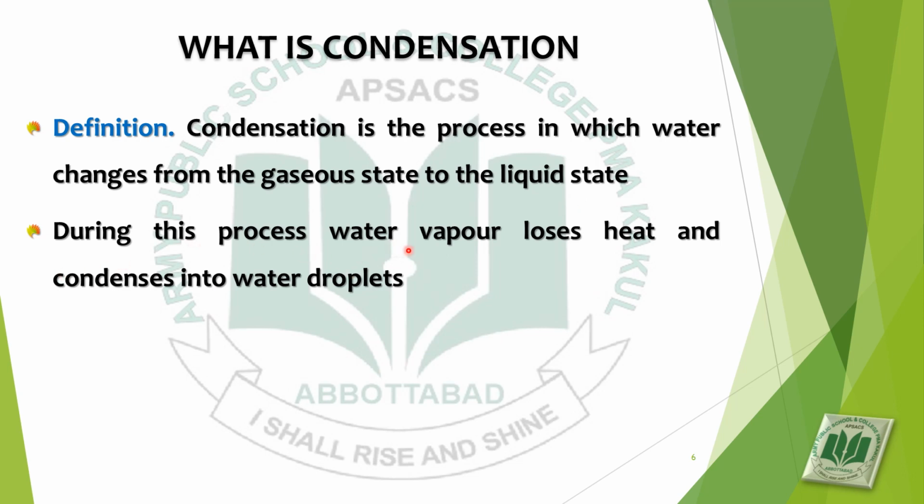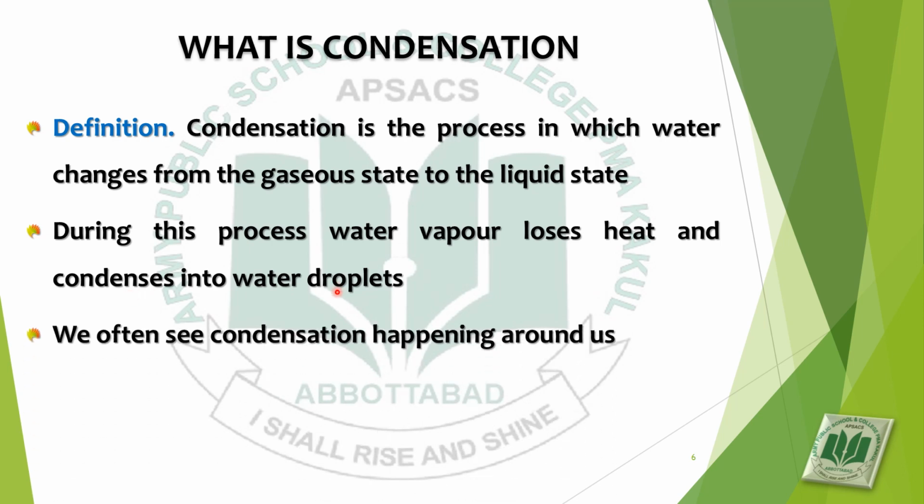During this process, water vapor loses heat, and how does water vapor lose heat? When it strikes with the cold surface having low temperature, water vapor loses heat and condenses into water droplets. We often see condensation happening around us.